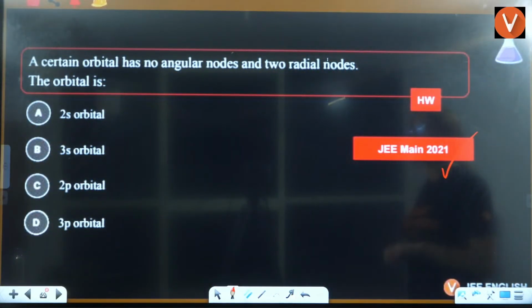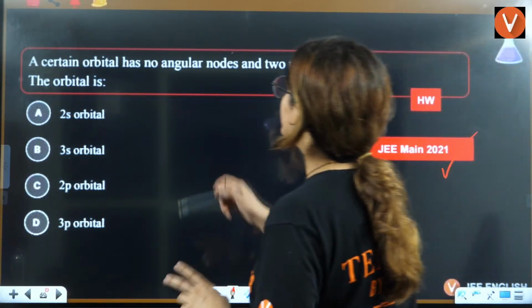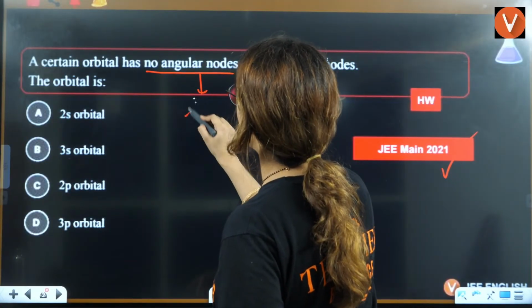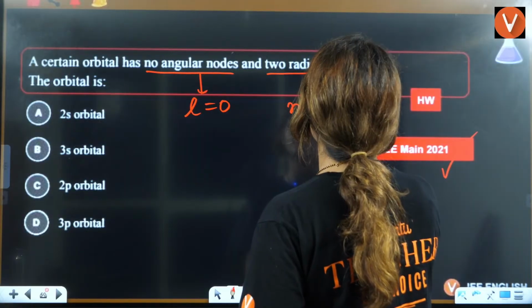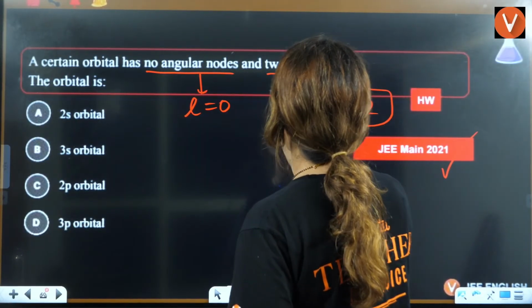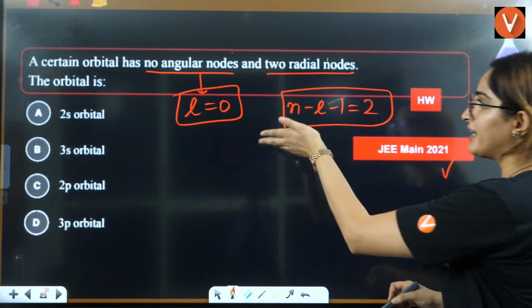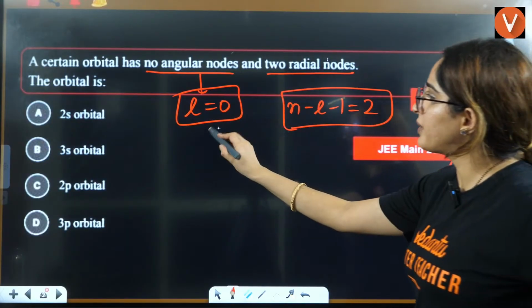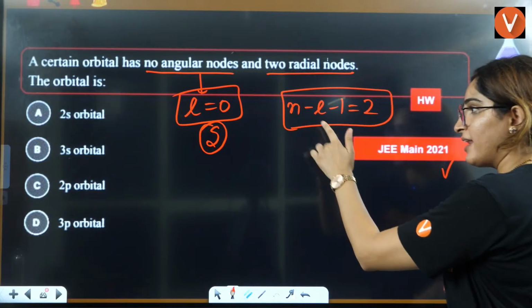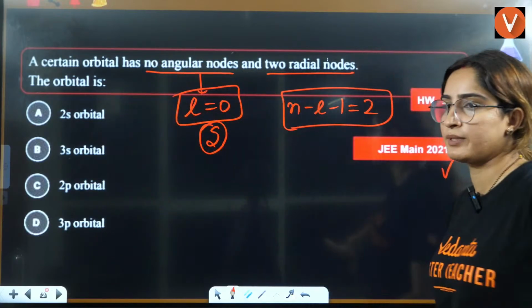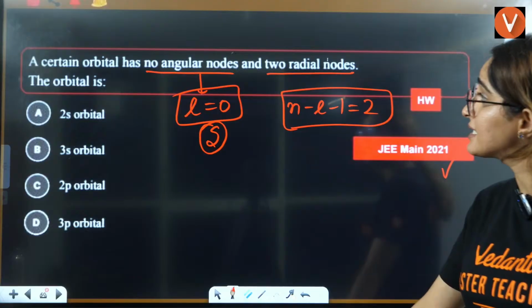Take the screenshot. Certain orbital has no angular nodes, 2 radial nodes. Angular node 0 means l is equals to 0. Radial node 2 means n minus l minus 1 is equals to 2. Now solve these two things and find that l is 0 means it is definitely s. Now find out what will be the value of n, then from the following which will be the correct answer. Right? Take the screenshot.